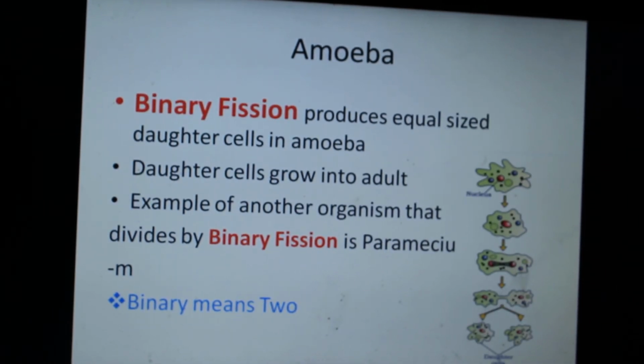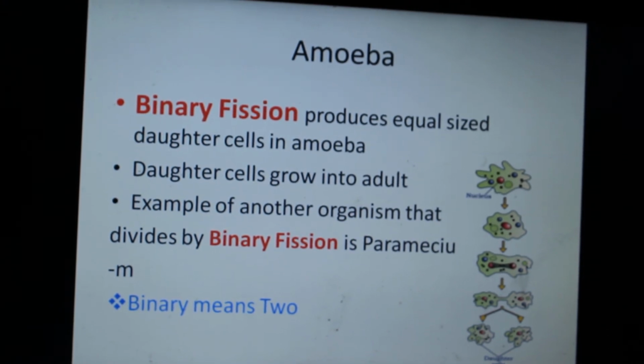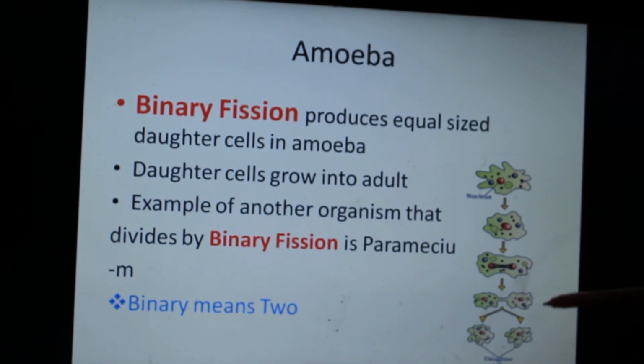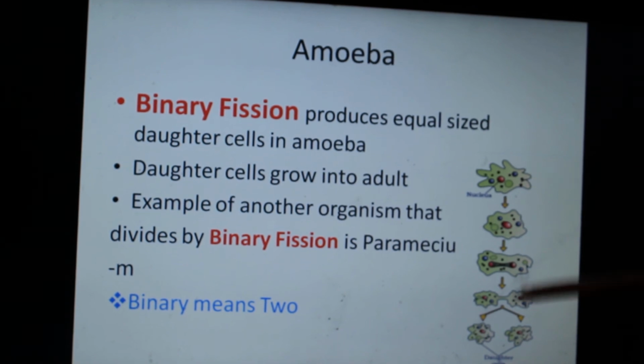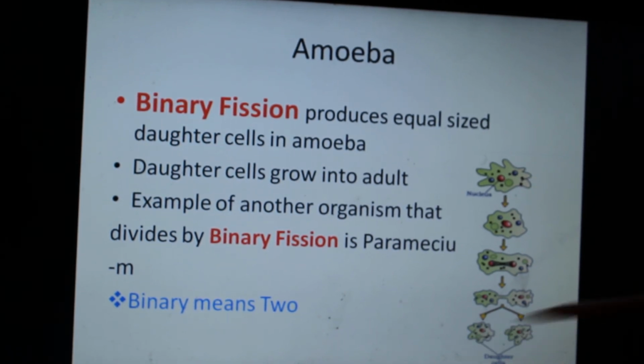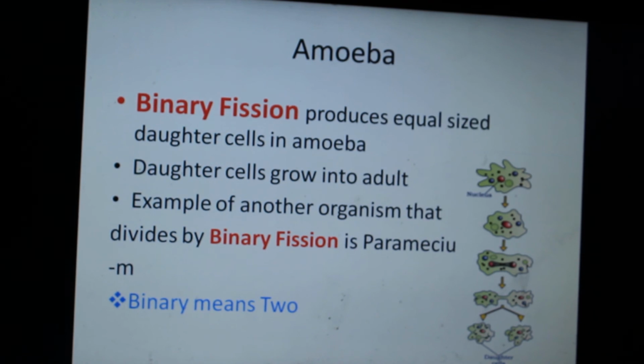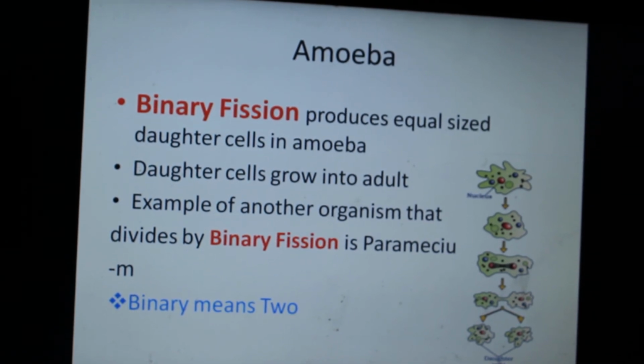For example, amoeba divides by binary fission. Binary means two. As you can see, there is the parent amoeba, and the nucleus will divide into two, and finally there will be two daughter cells coming out of one parent, and these two daughter cells will further divide into more daughter cells. They will become parents and they will give rise to more daughter cells. And another example is paramecium, the slipper organism.